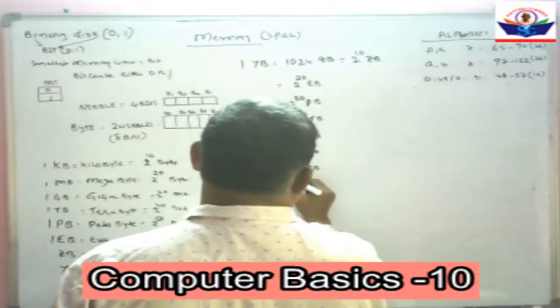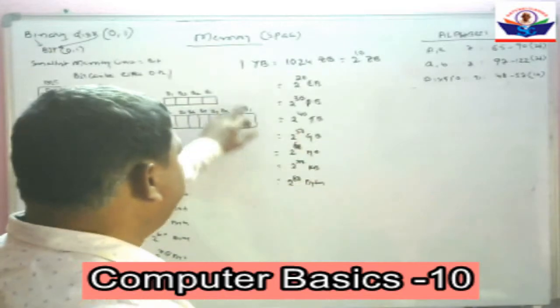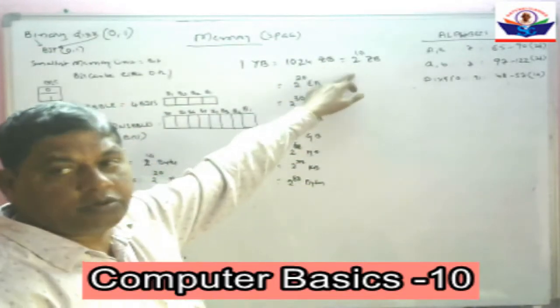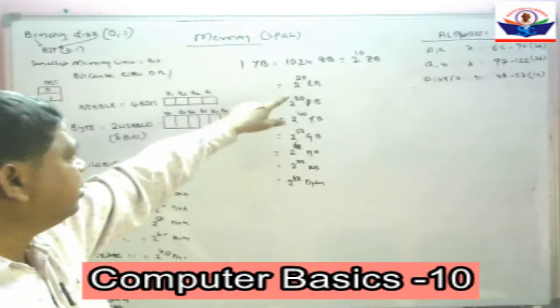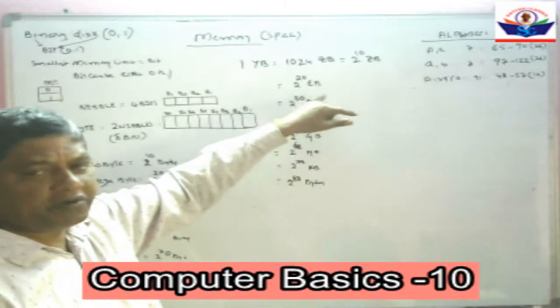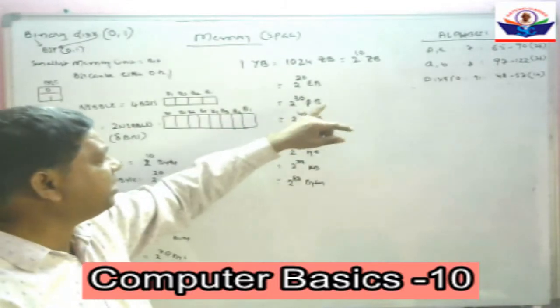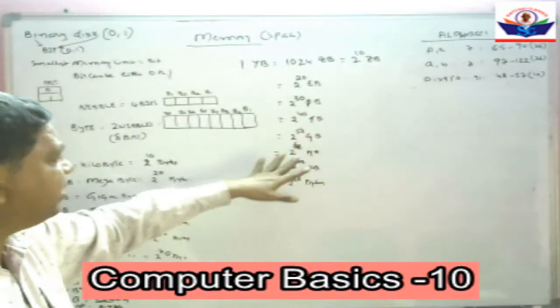That is equal to 2 to the power of 80 bytes. 1 yottabyte is equal to 1024 zettabytes. That is equal to 2 to the power of 10 zettabytes. In terms of exabytes, it is 2 to the power of 20 exabytes. In terms of petabytes, it is 2 to the power of 30 petabytes.